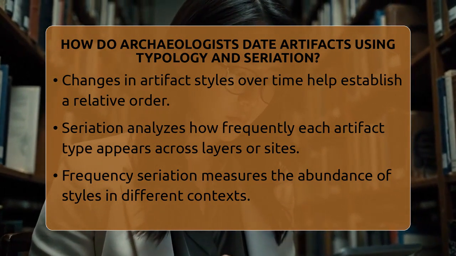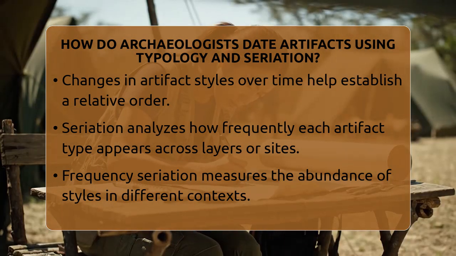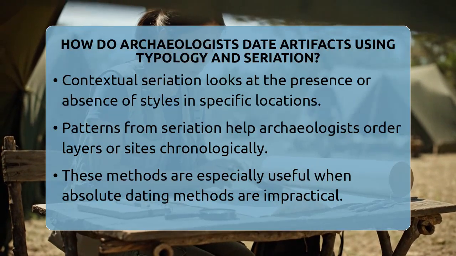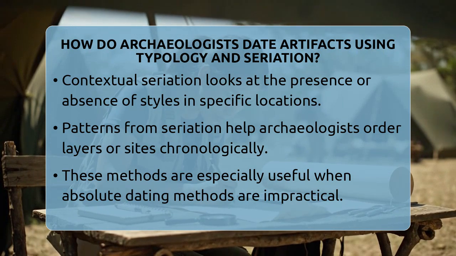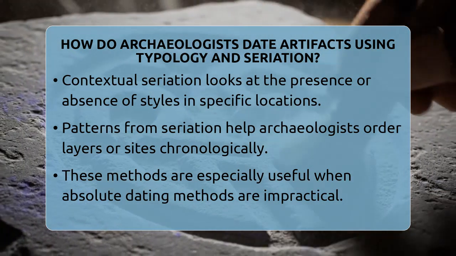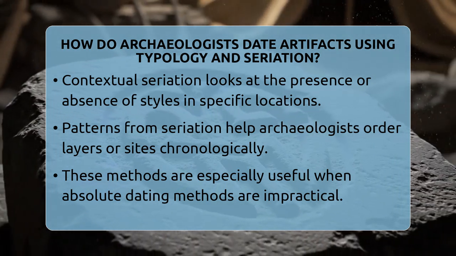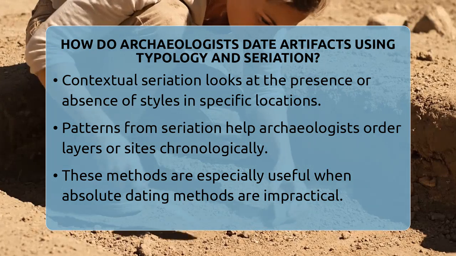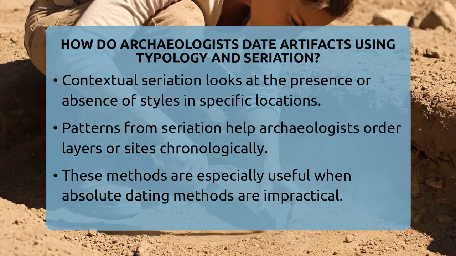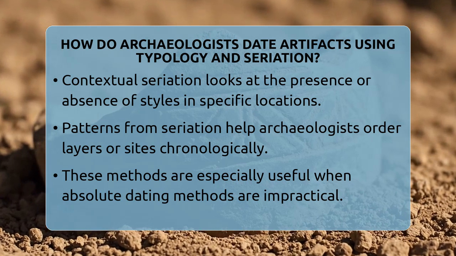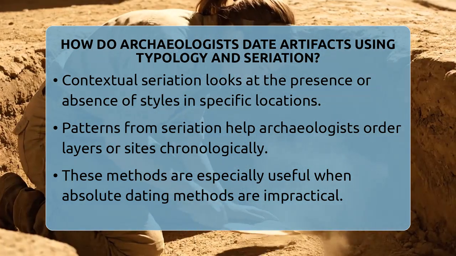Frequency seriation measures how many of each artifact type are found in different layers or sites. If a certain pottery style is very common in one layer but rare in another, it helps archaeologists order those layers chronologically. Contextual seriation, on the other hand, looks at whether specific artifact styles are present or absent in particular contexts, like graves or settlements. This helps establish a sequence of occupation or use.